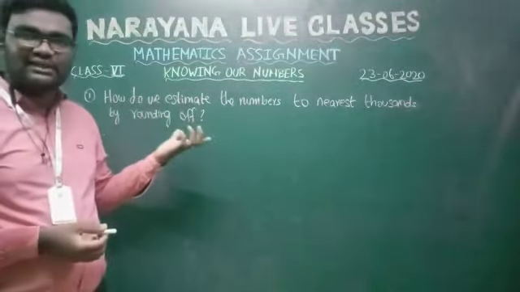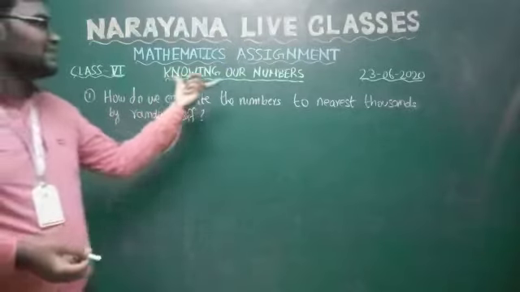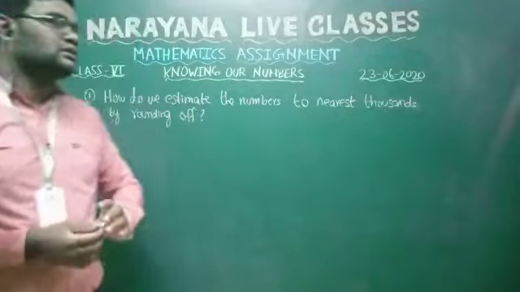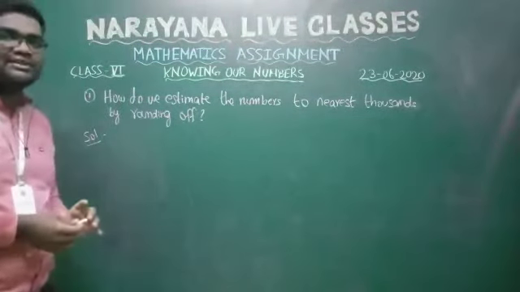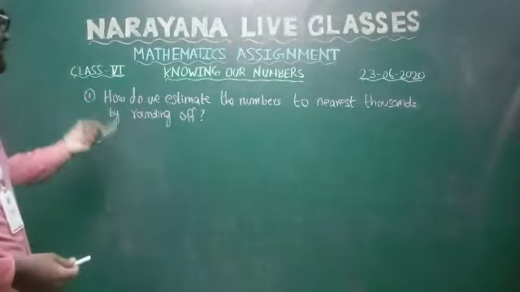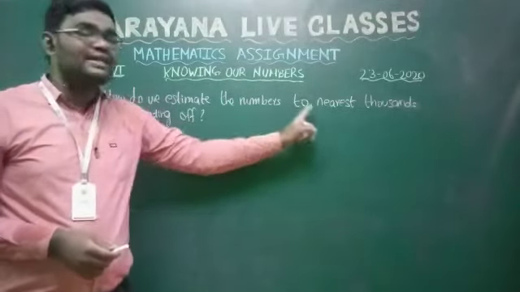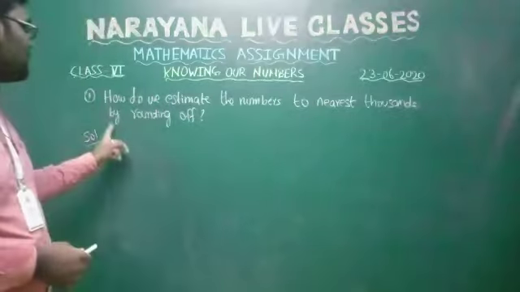I am going to discuss the solution for one more assignment, the maths assignment. The chapter is Knowing Our Numbers, dated 23rd June. For those questions we are going to discuss the assignment solutions now. The first problem is how do we estimate the numbers to nearest thousands by rounding off.